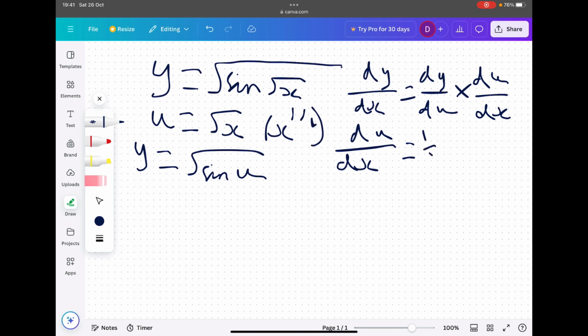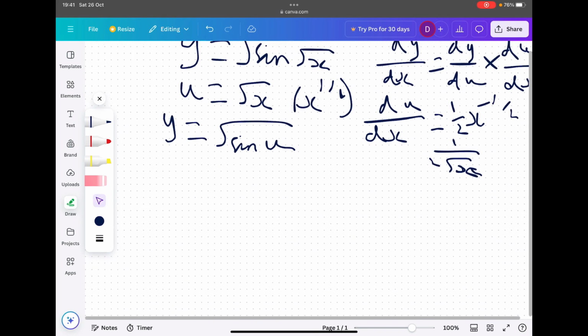That would give us a half x to the power of minus a half. Another way of writing that would be 1 over 2 root x. So that gives us our du by dx. Hopefully that should give you a couple marks on the exam already. But what about dy by du? This is what we're trying to find, dy by du.